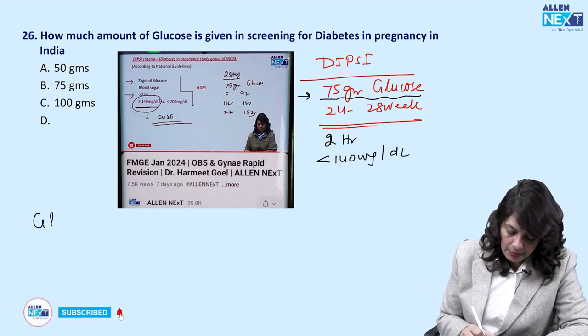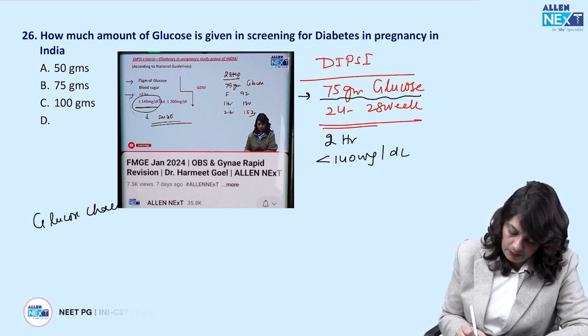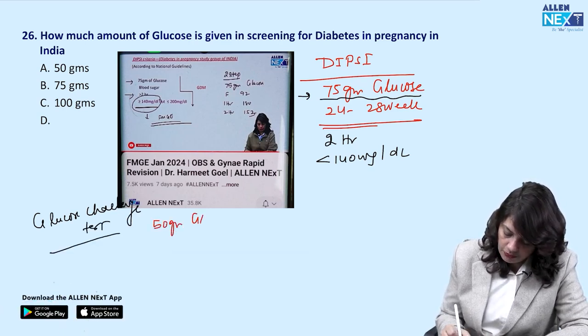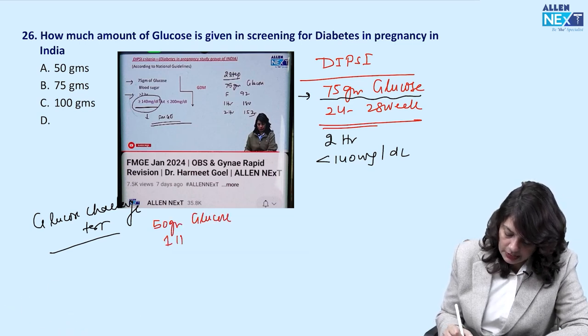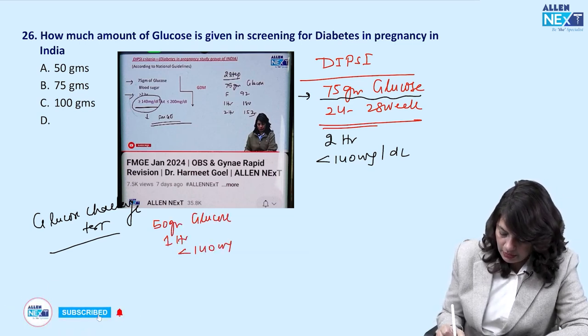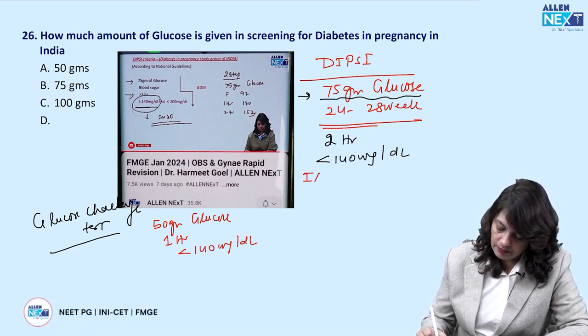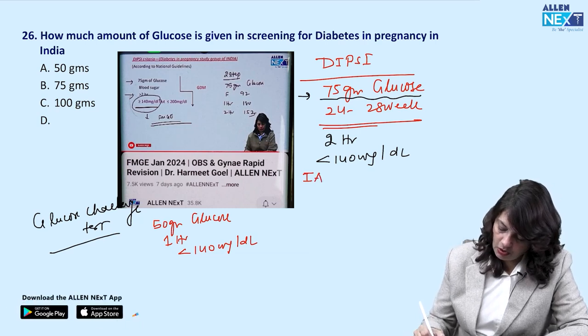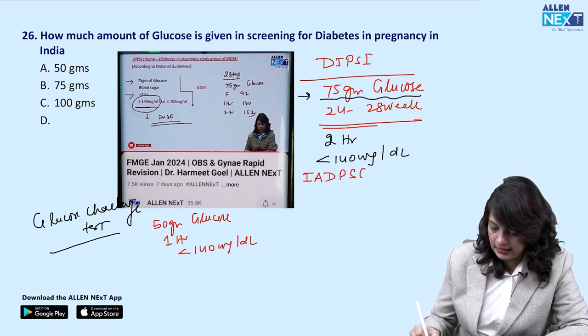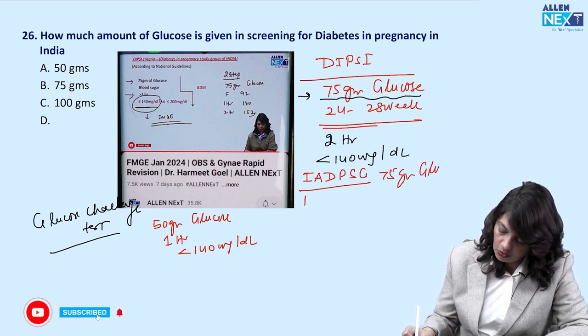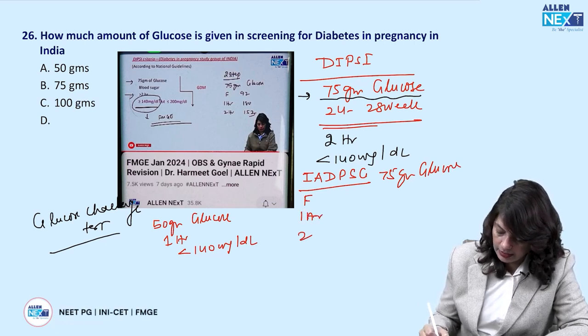If you're doing the glucose challenge test, that is done with 50 grams of glucose, and the cutoff value is taken after 1 hour. It is less than 140 milligram. If you go by the International Association of Diabetes in Pregnancy Study Groups criteria, where 75 grams of glucose is given, you take fasting, 1 hour and 2 hours values.